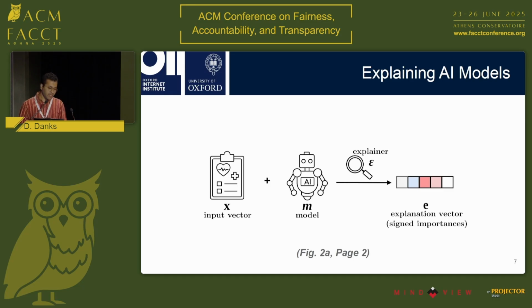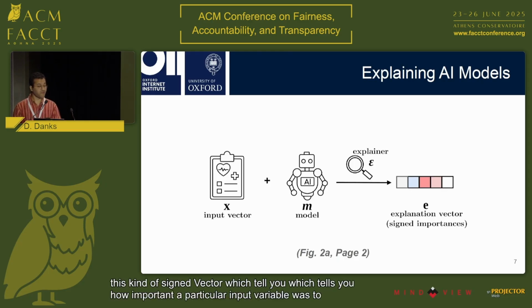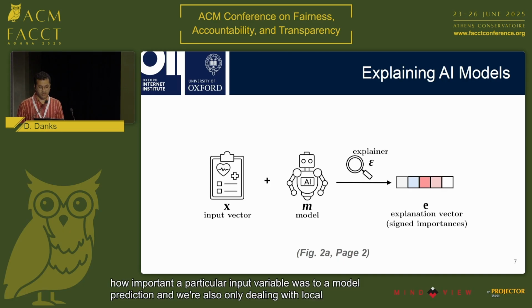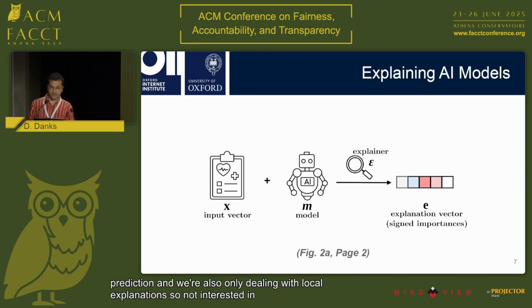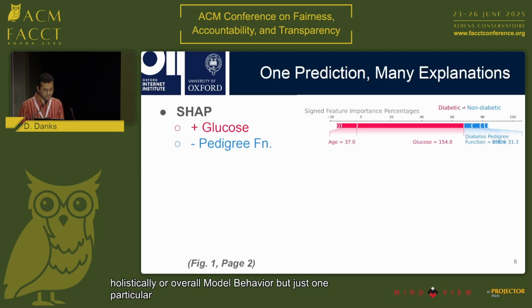Before I get into AX, just an overview of what an explanation is for the purposes of this presentation. And that's different from maybe what we'll see in the next few presentations. I see there's something about prototypes. We are dealing exclusively with feature importance explanations, which produce this kind of signed vector, which tells you how important a particular input variable was to a model prediction. And we're also only dealing with local explanations, so not interested in explaining overall model behavior holistically, but just one particular prediction.